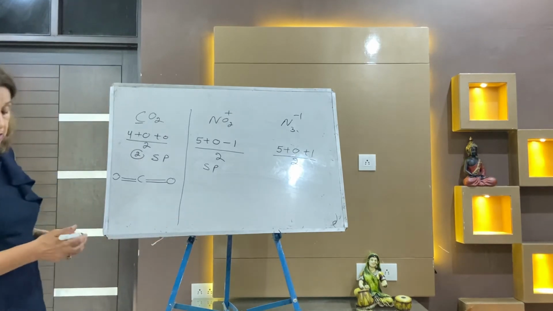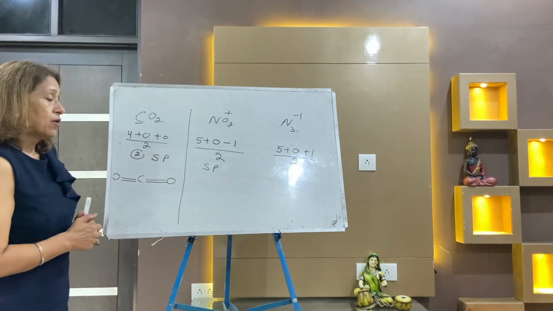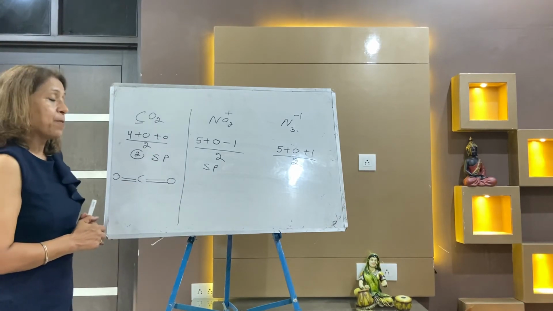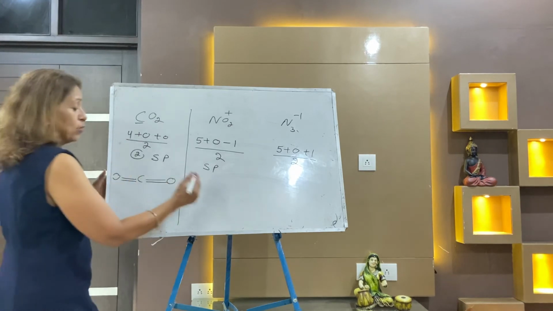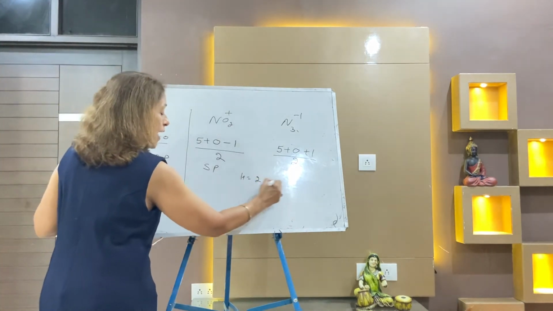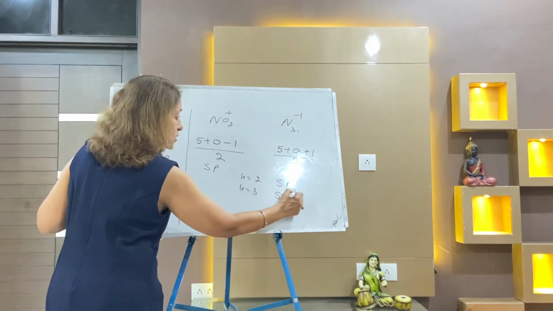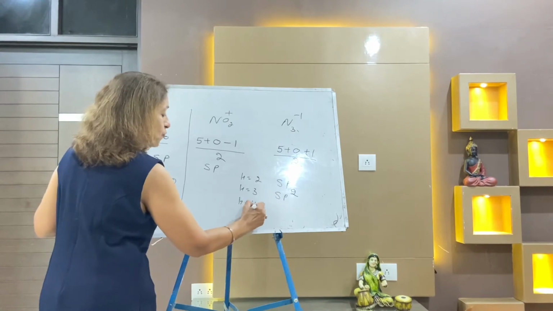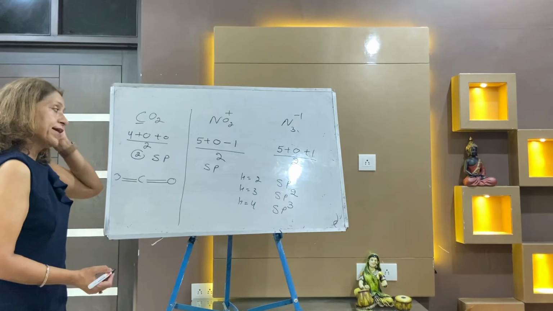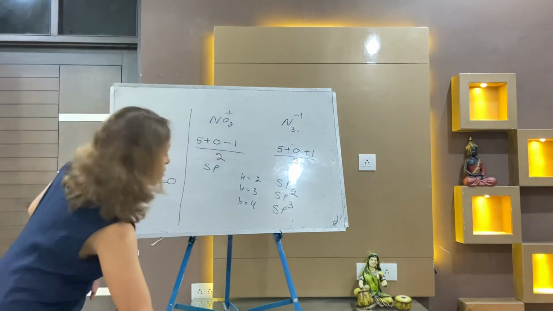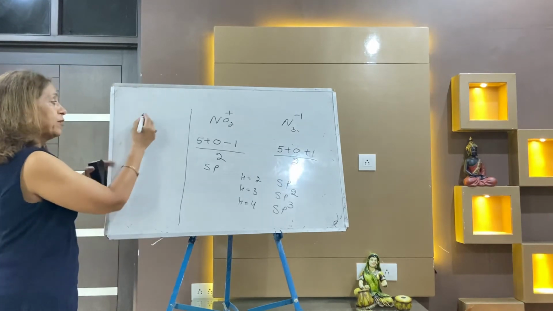So in this way you can use the formula to find the hybridization. When your answer comes 2, hybridization is sp. When your answer comes 3, hybridization is sp2. When it comes 4, hybridization is sp3. So that is carbon dioxide. Now I am taking sulfur dioxide, nitrogen dioxide, carbonate, you may take any.